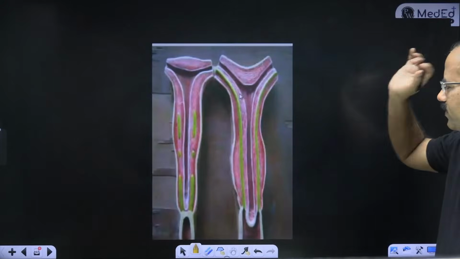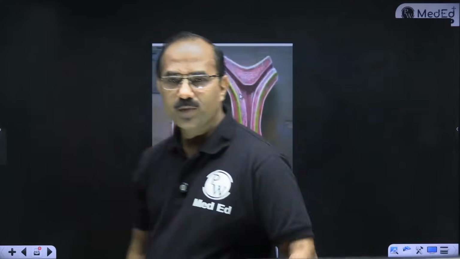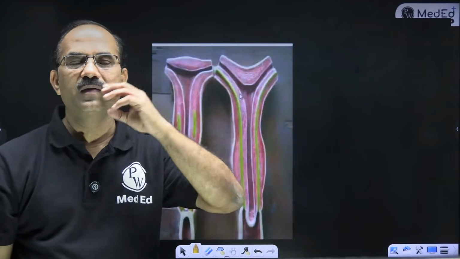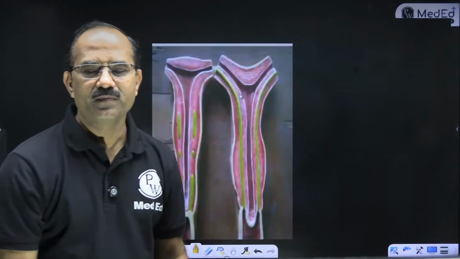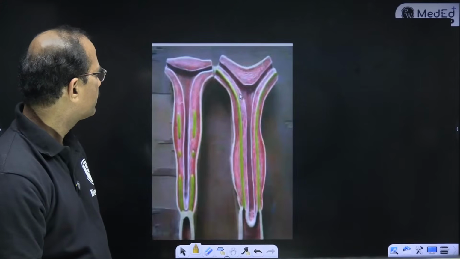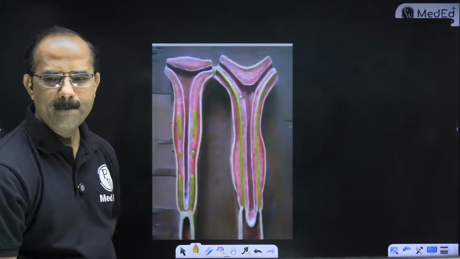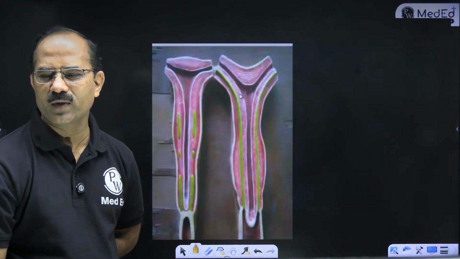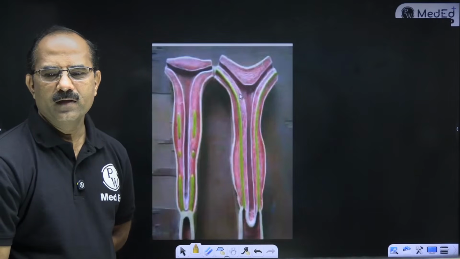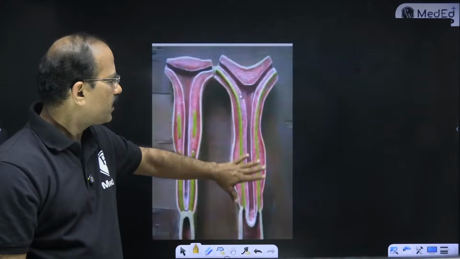Okay, great, very good. Tell me what do you think is this model? ये सब बहुत important है. These models are very important. Development of male and female reproductive system. What is this? Any guesses? Come on, बच्चों. Any guesses? This is the development of uterus. These are the paramesonephric ducts.